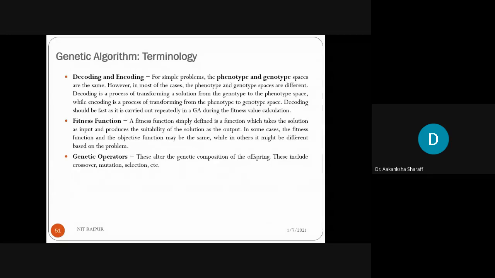Now, what are the genetic operators that will be used in order to produce the offspring, or you can say the child from the parent? These include the crossover, mutation, and selection process. Here I have already told you that these values are not fitted here, but are a set of solutions. A set of solutions is nothing but your population, and a solution is nothing but your chromosome. So these are a set of chromosomes. Each chromosome, here I have taken one chromosome, each one in it is a gene, and the value of that gene is shown.